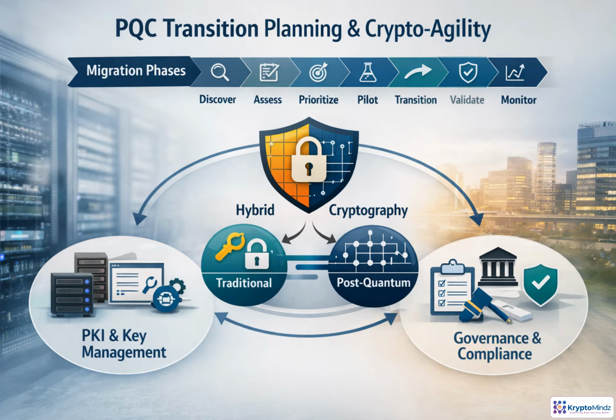PQC migration should be managed as a program, not a simple swap. Discover where cryptography is used, assess exposure, prioritize critical systems, pilot post-quantum options, transition in waves, validate, and keep monitoring. Crypto agility is the goal: modern PKI, automated certificate lifecycles, flexible key management, and enforceable policies. During the transition, hybrid cryptography can bridge traditional and post-quantum protections, while governance controls algorithm approval, exceptions, vendors, and compliance.